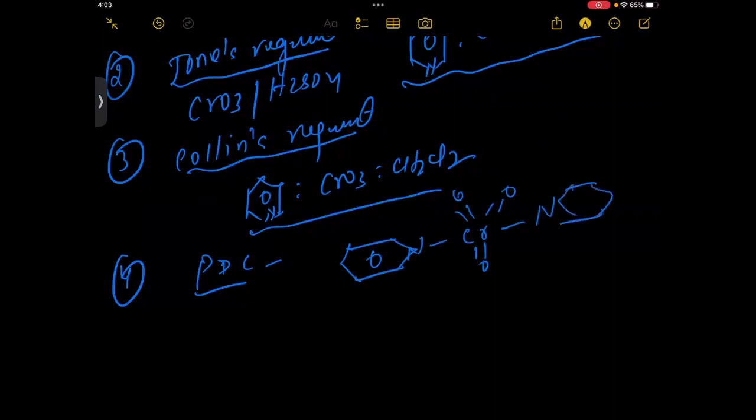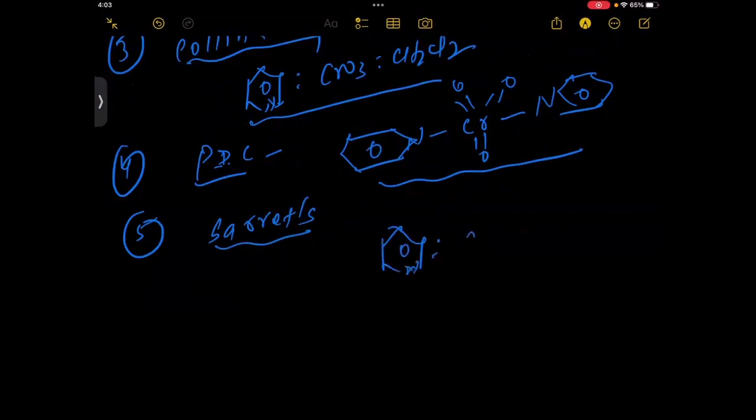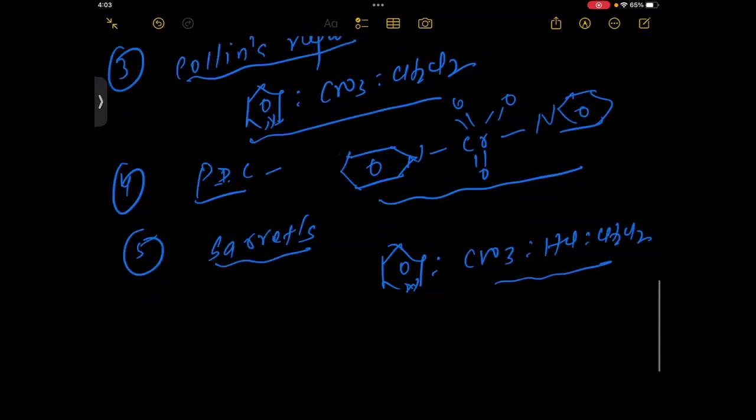Okay. So PDC means pyridinium dichromate. Correct. And fifth I write here Sarett's reagent. Sarett's reagent is pyridine and CrO3, HCl, CH2Cl2. These are the Sarett's reagent, and these are the mild oxidizing agents.